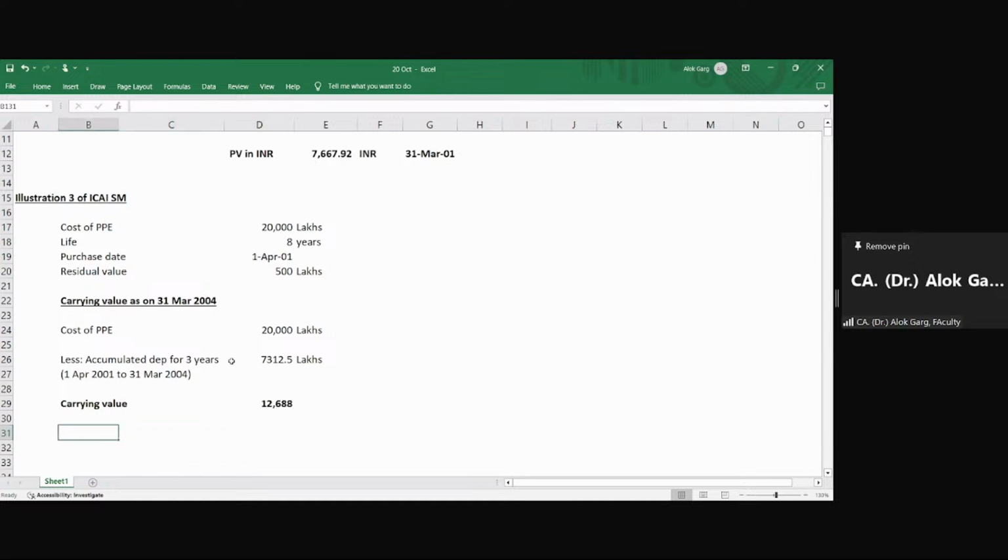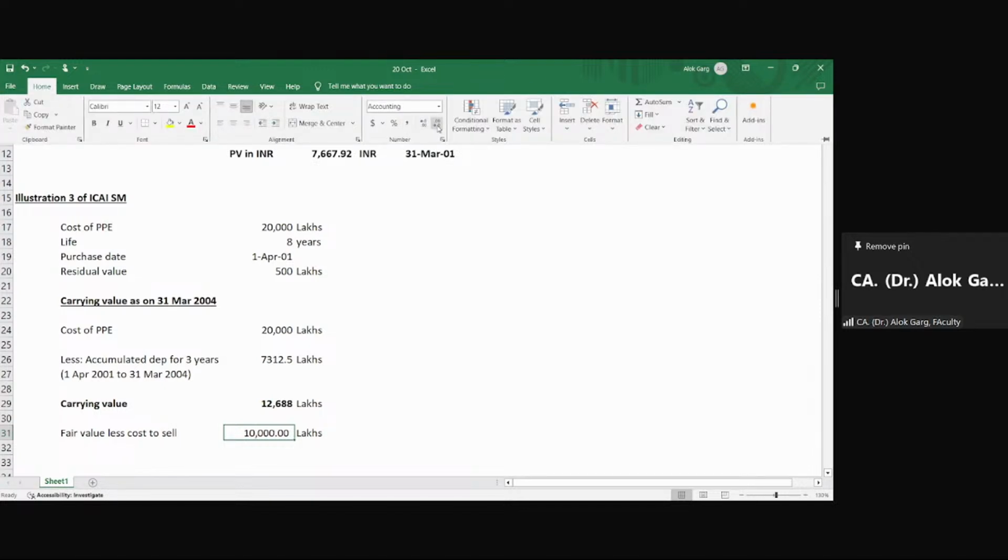The fair value less cost to sell is given in the question. What is my fair value less cost to sell, which is given in the question? The fair value less cost to sell is 10,000 lakhs.